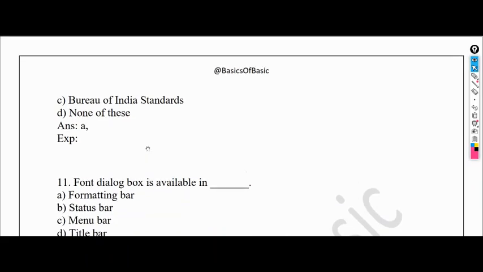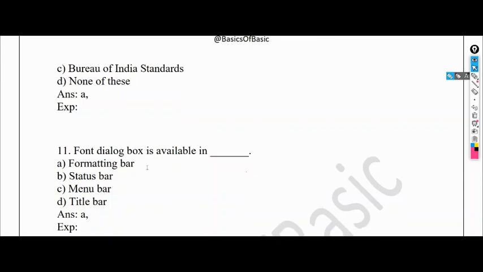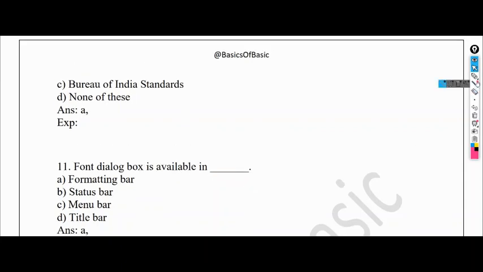Okay, so the font dialog box question is next. The computer section starts. As I said, 10 questions will be from FSSAI and 10 from computer. The font dialog box is available in which of the four options? So the answer is formatting bar. Please remember these kinds of questions, they will be asked.